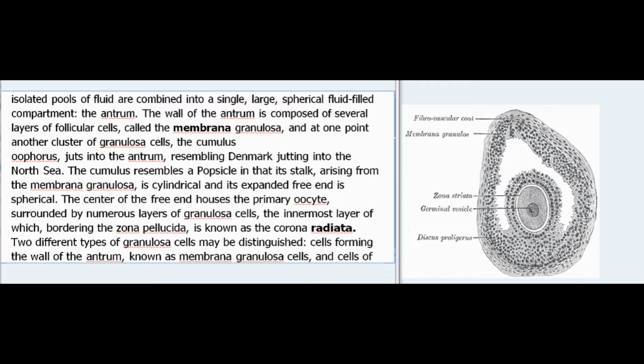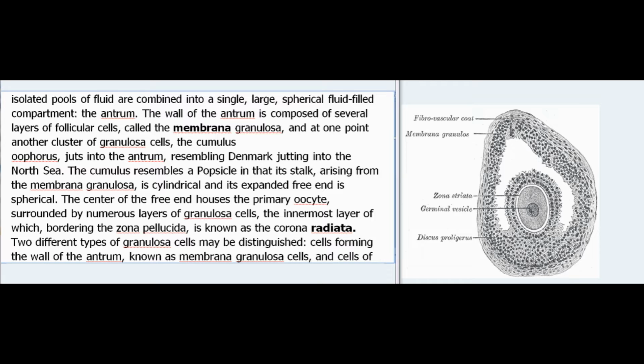The wall of the antrum is composed of several layers of follicular cells, called the membrana granulosa, and at one point another cluster of granulosa cells, the cumulus oophorus, juts into the antrum, resembling Denmark jutting into the North Sea. The cumulus resembles a popsicle in that its stalk, arising from the membrana granulosa, is cylindrical and its expanded free end is spherical. The center of the free end houses the primary oocyte, surrounded by numerous layers of granulosa cells, the innermost layer of which, bordering the zona pellucida, is known as the corona radiata.